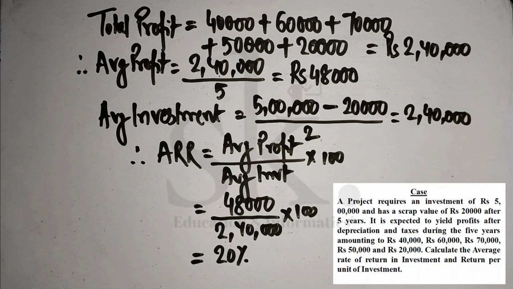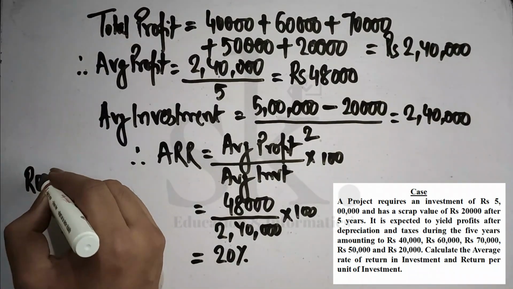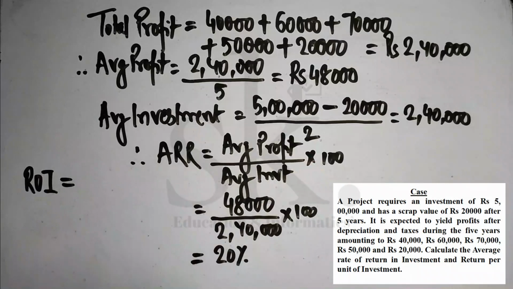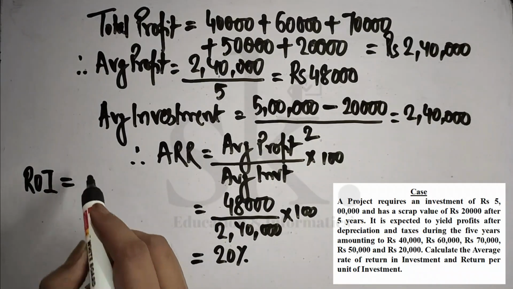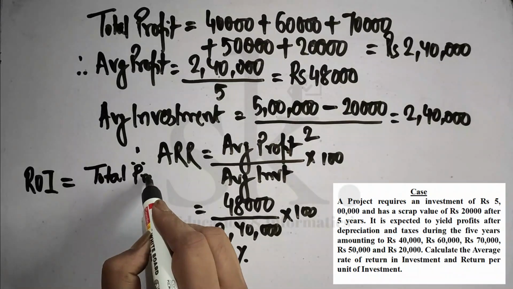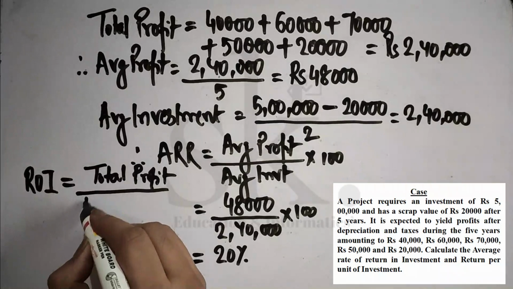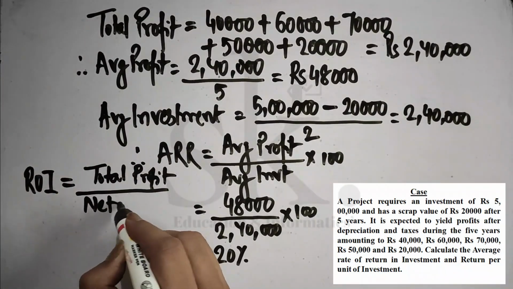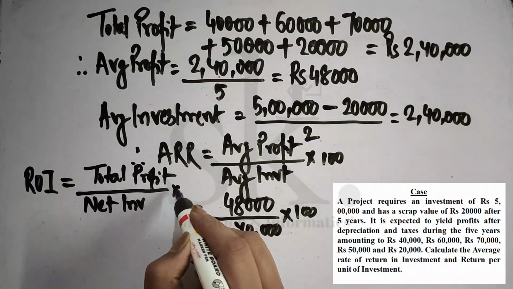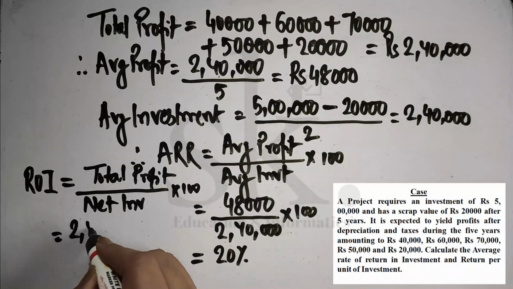Now, if I have to calculate ROI, it is a simple calculation. From here also we can calculate ROI. It is basically the total profit divided by the net investment into 100. As per our example, the total profit is 2,40,000.